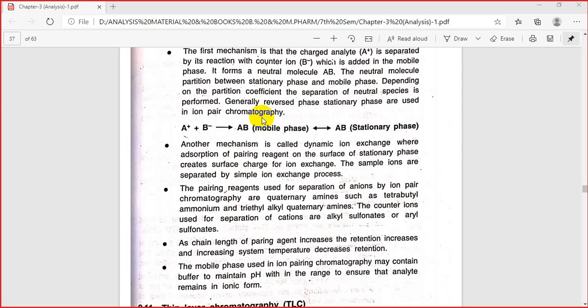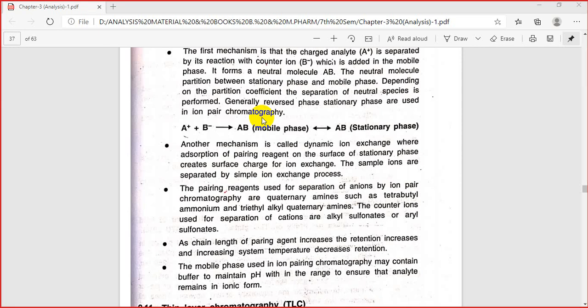It will produce a charge over the surface, and there we will be separating our molecules with the help of ion exchange. Normally the sample ions are separated by a simple ion exchange process, when the stationary phase has a surface charge from adsorption of the pairing agent on the solid surface.